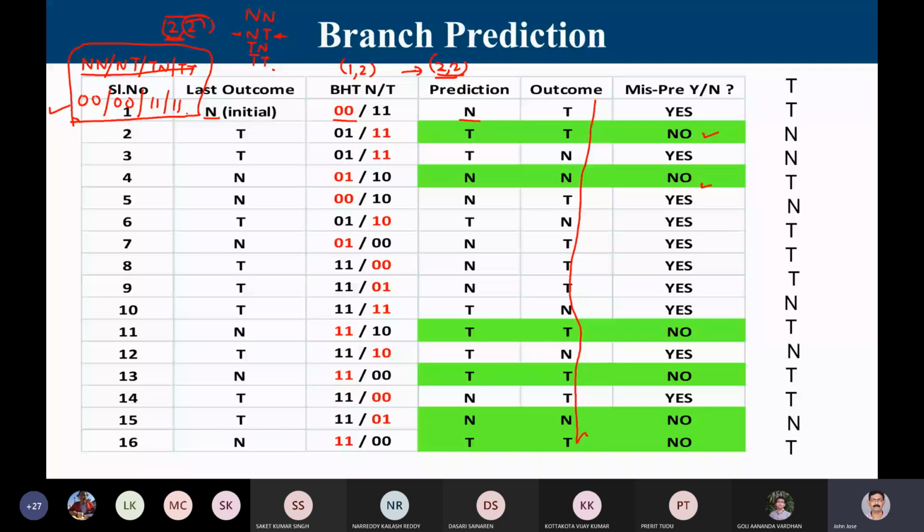How are you going to look up initially? Initially, my entry is always NN. So I look into this entry, and my predictor is not taken. Like that, it is going to go forward. So that is all about 2-2.